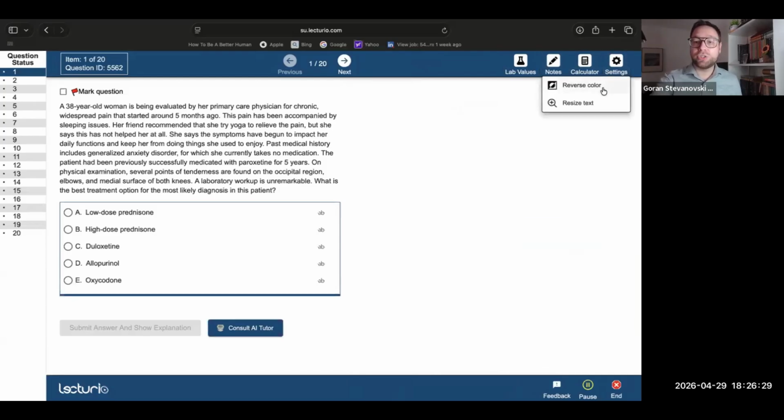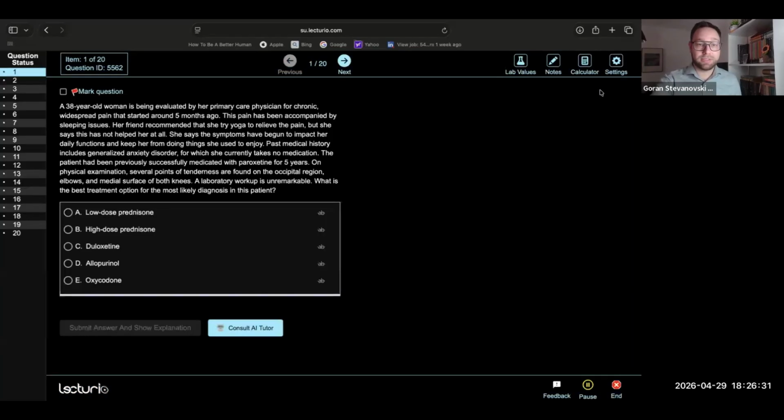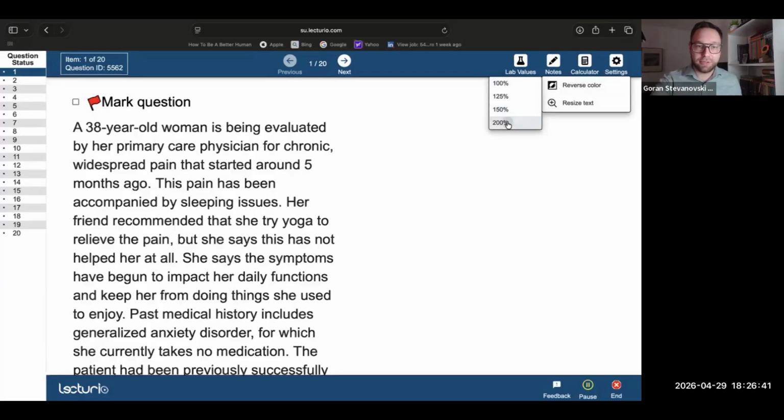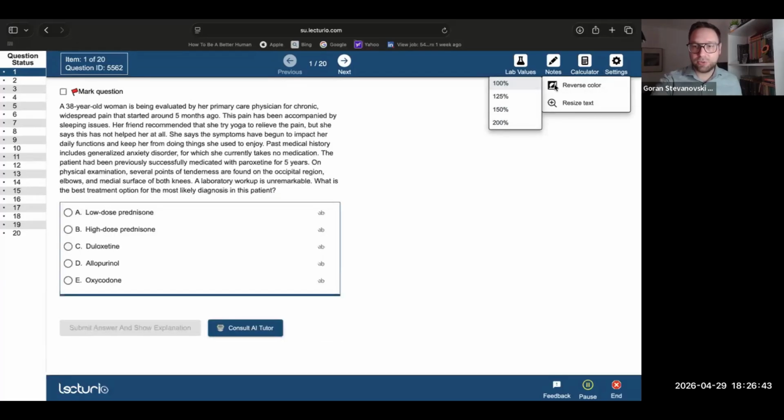And within the settings, you could reverse the color. So we can make this dark mode. My entire laptop is dark mode, so I usually use it that way. And you can resize the text for people that can't see very well. I'm going to bring it like that so that you can see well.